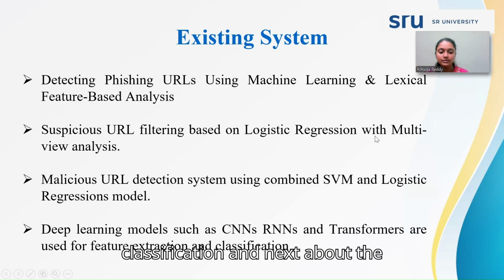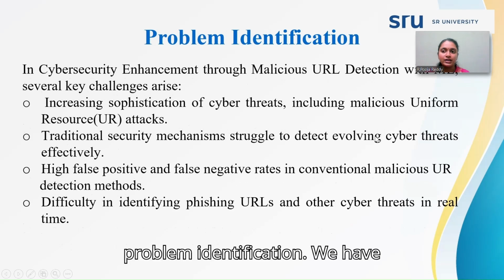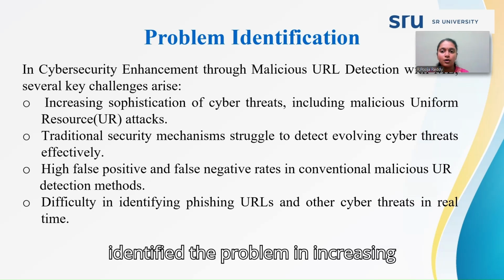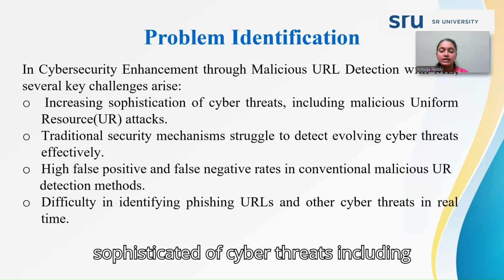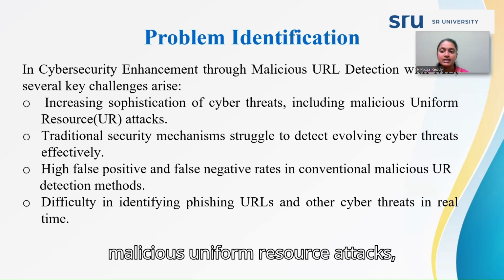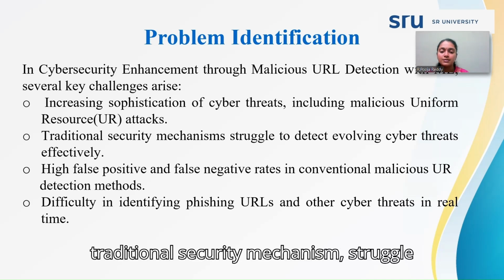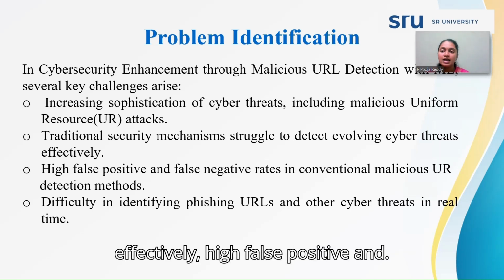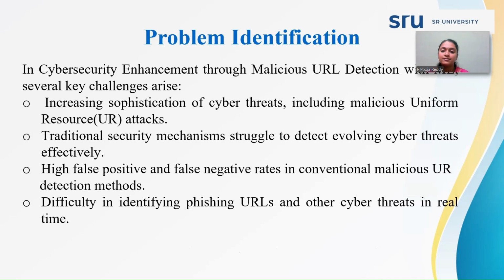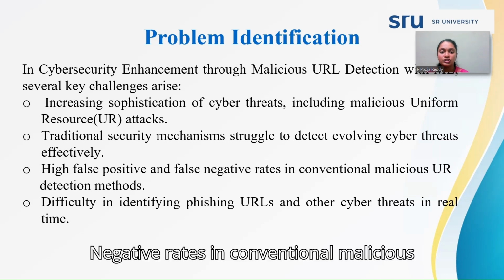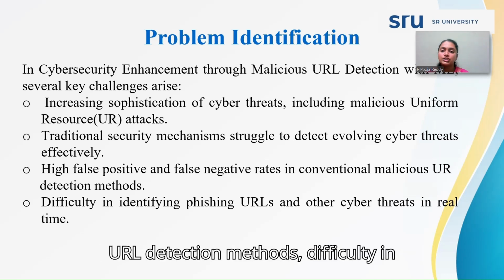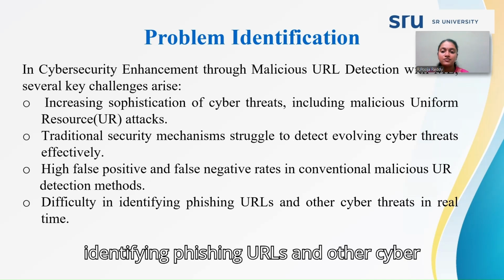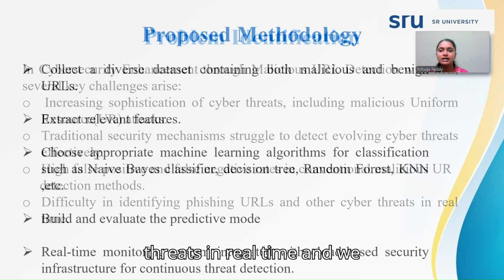And next, the problem identification. We have identified the problem in the increasing sophistication of cyber threats, including malicious uniform resource locator attacks. Traditional security mechanisms struggle to detect evolving cyber threats effectively. There are high false positive and negative rates in conventional malicious URL detection methods, and difficulty in identifying phishing URLs and other cyber threats in real time.